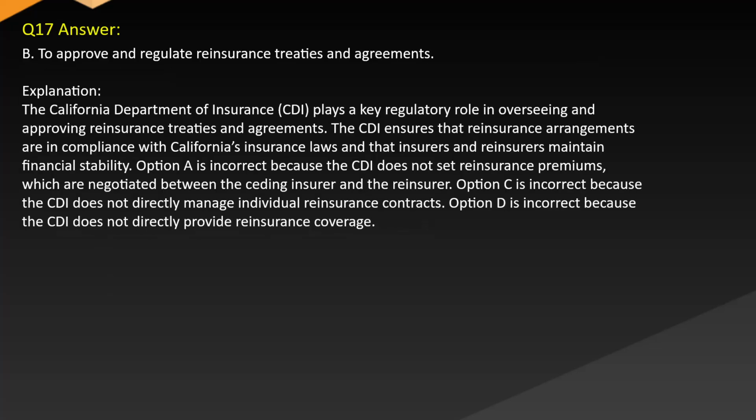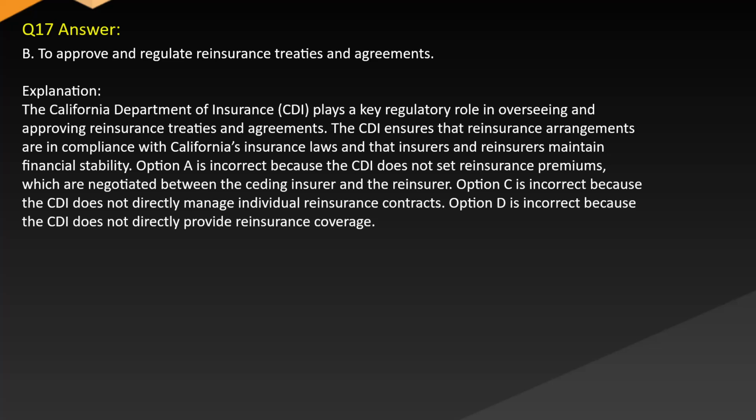Answer: B. To approve and regulate reinsurance treaties and agreements. Explanation: the California Department of Insurance, CDI, plays a key regulatory role in overseeing and approving reinsurance treaties and agreements. The CDI ensures that reinsurance arrangements are in compliance with California's insurance laws and that insurers and reinsurers maintain financial stability.